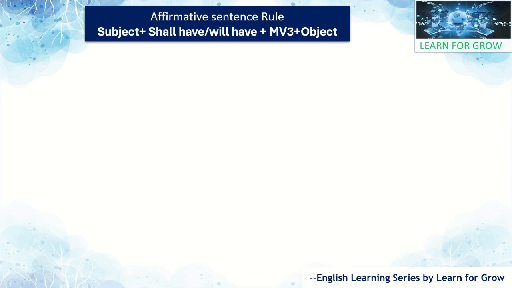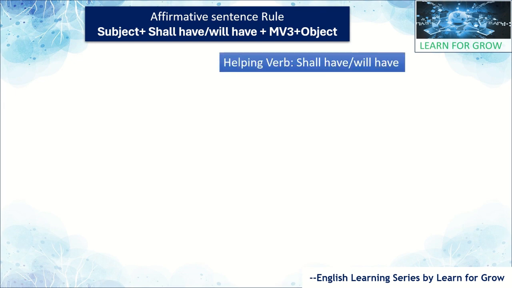This is the basic simple structure of the affirmative sentence rule in future perfect tense. Here we are using shall have and will have as the auxiliary verb. As we know, we can also call it a helping verb.